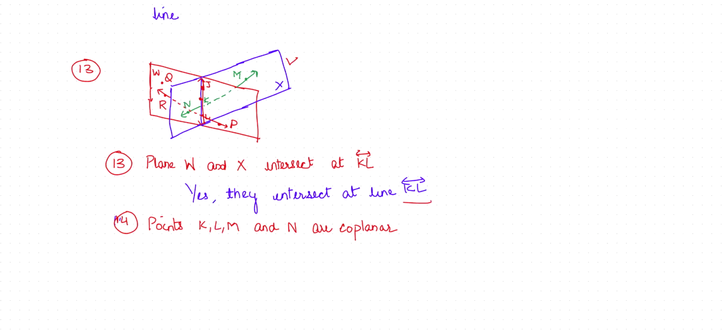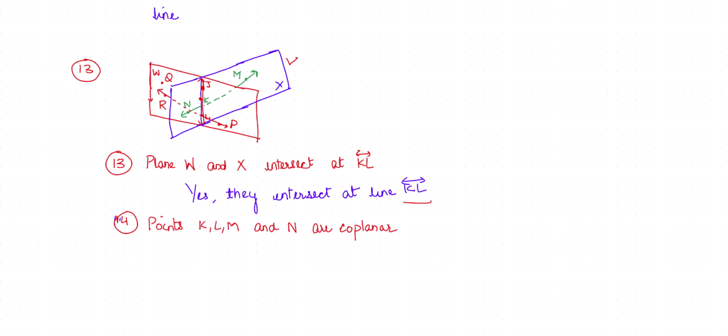So KL lies on plane X as well as plane W. J, K, L and N, M are on plane X. So yes, they are coplanar on plane X. We can say that N, K, M are collinear, but L is not collinear.